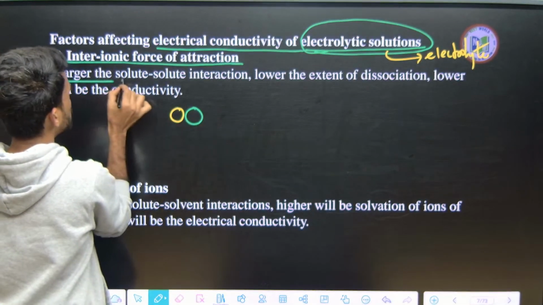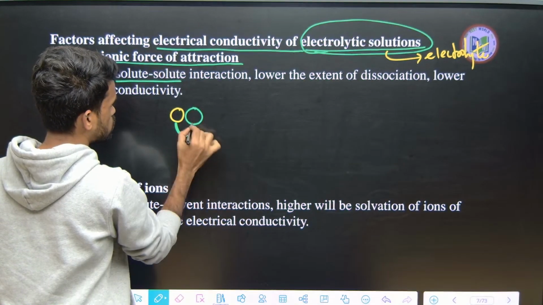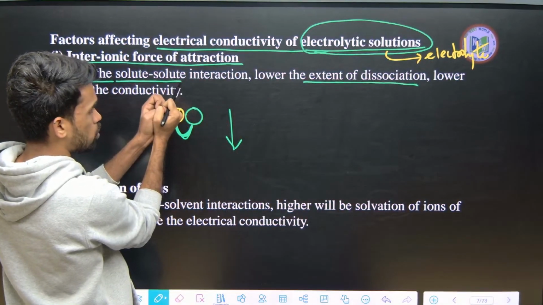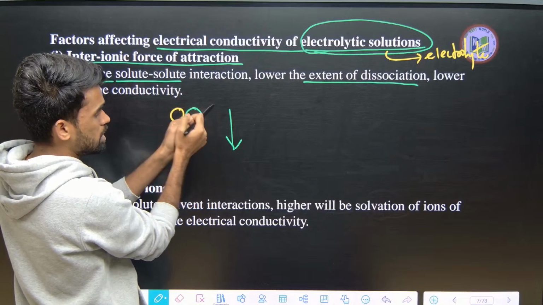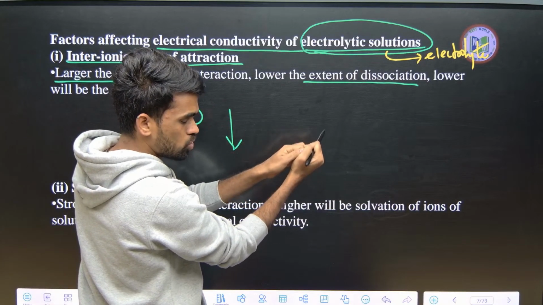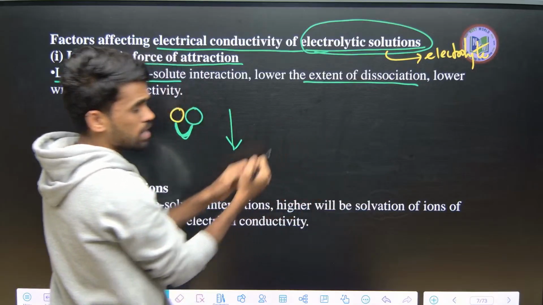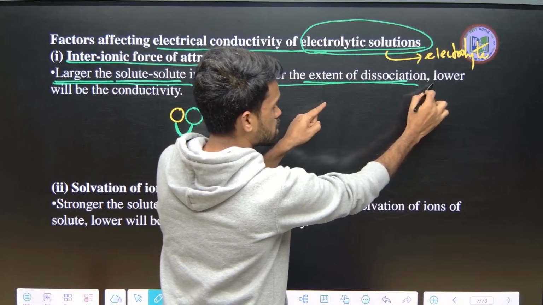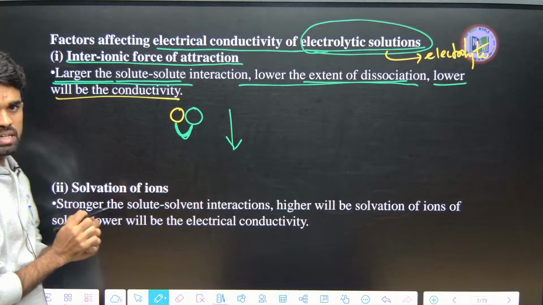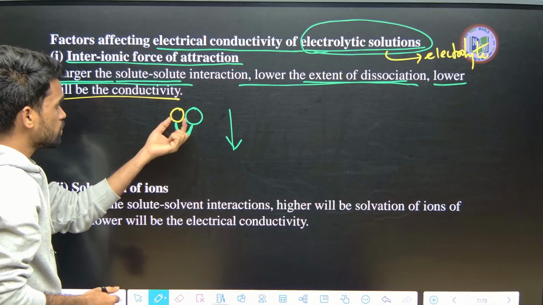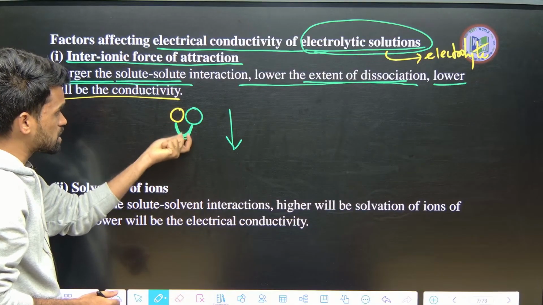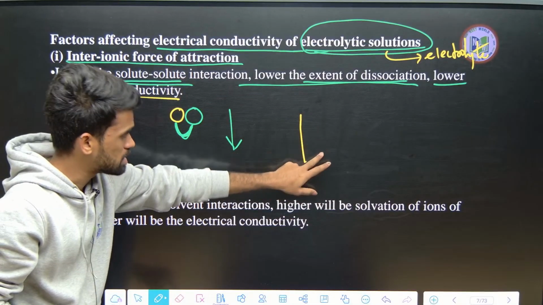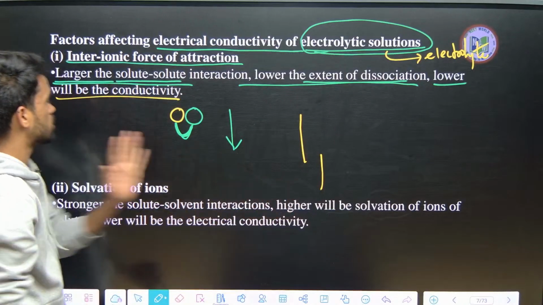See here, the larger the solute-solute interactions, the lower the extent of dissociation. If these two ions are very close and not undergoing any dissociation, fewer ions are forming. If there are no ions or fewer ions, the conductivity will be lower. So the larger the solute-solute interactions, the lower the extent of dissociation, and then the lower the conductivity of that particular solution, right? If these ionic interactions are more, the dissociation will be lower, that's it. With lower dissociation, there are fewer ions and less conductivity. That's what you need to understand here.